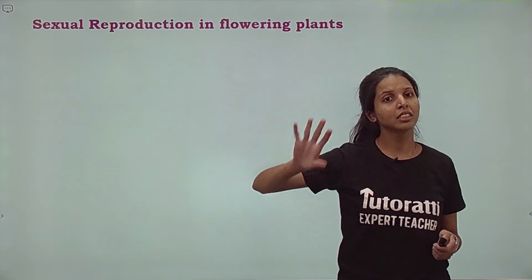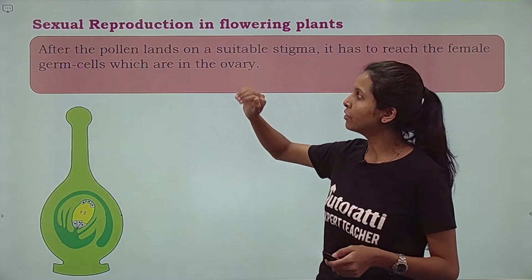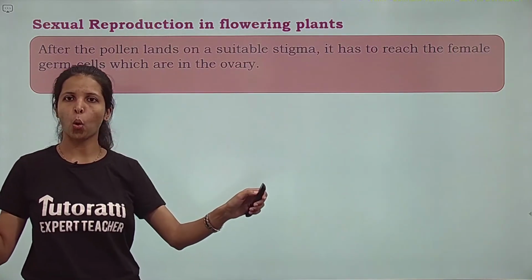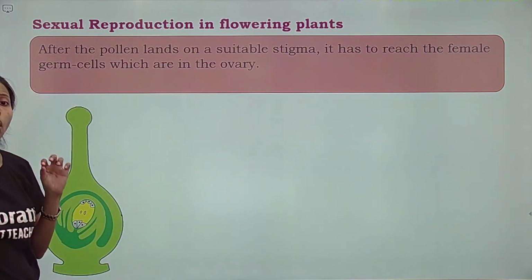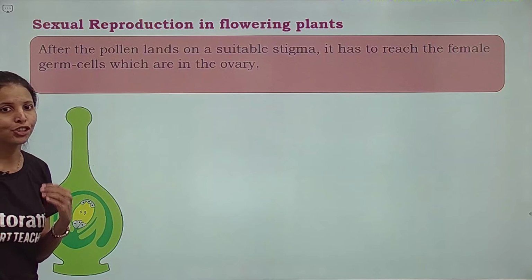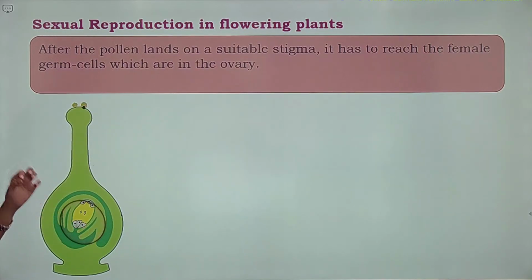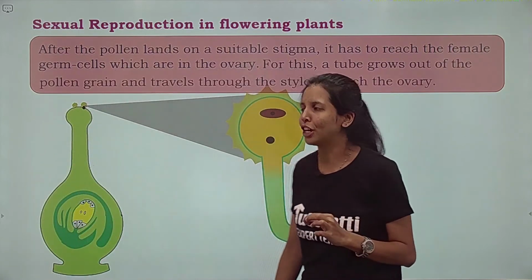How is that process happening in case of a flower? Let us see. After the pollen lands on the suitable stigma, pollination has happened. The pollen has landed on a suitable stigma, what it has to do, it has to reach the female germ cells. Remember, the female germ cell is here, at the bottom of the ovary. How is it done? For this, a pollen tube is generated.